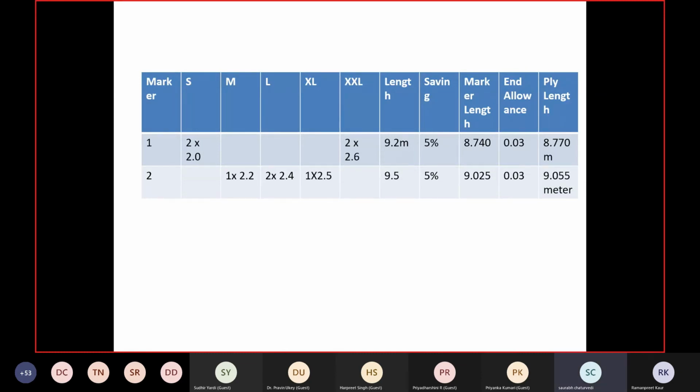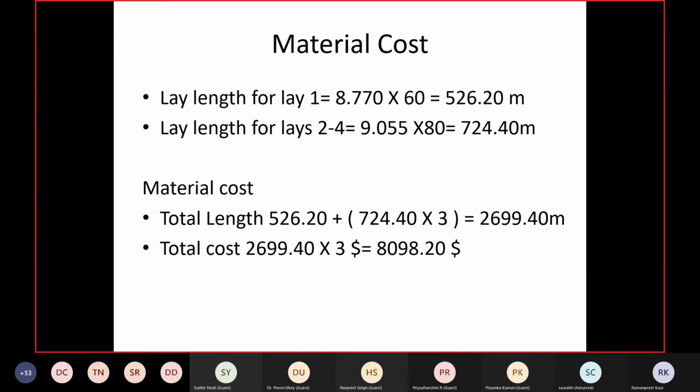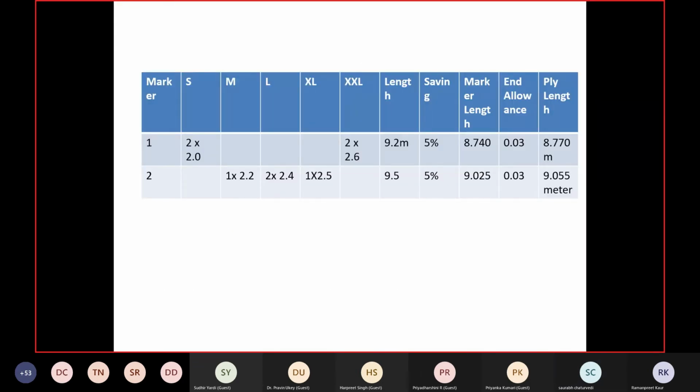So now try to calculate how much fabric is required for this order. Is this calculation clear what we have covered as of now?